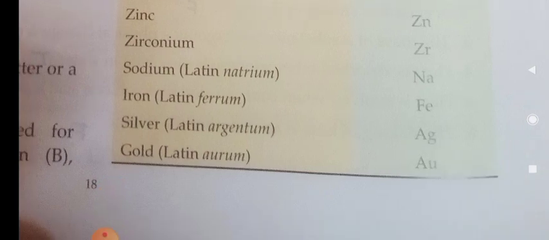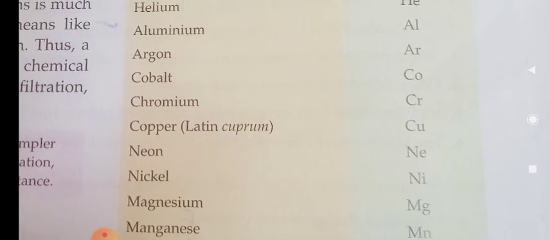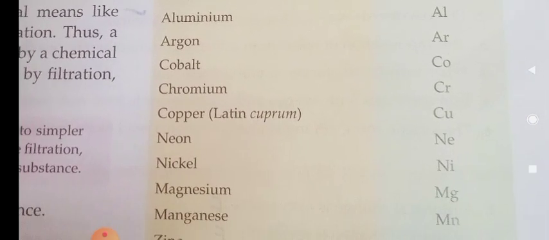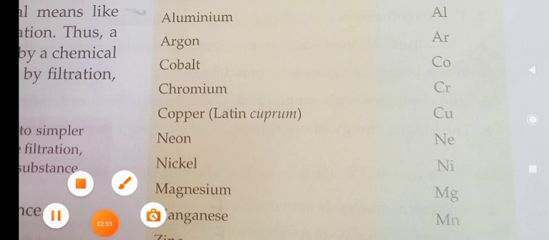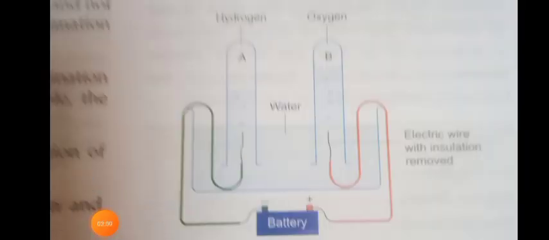Okay children, then gold. What is the next one? Gold. In Latin it is called aurum. The symbol of aurum is Au. That is, gold is Au. Okay children, you have to memorize all these things, so it will be useful for you in your future higher classes.